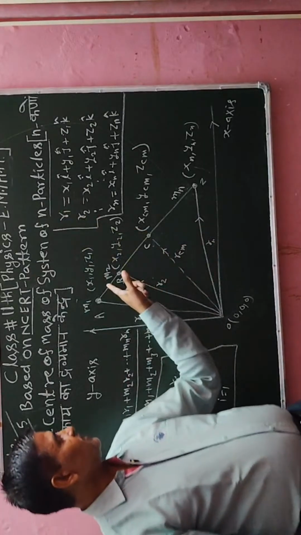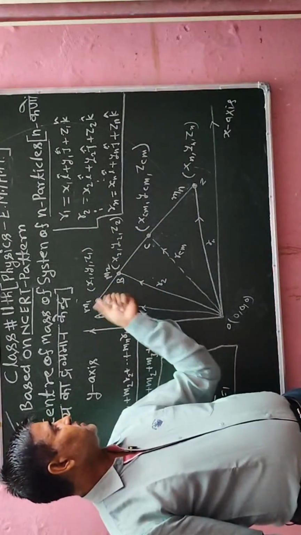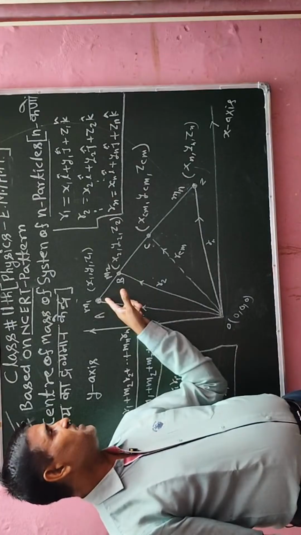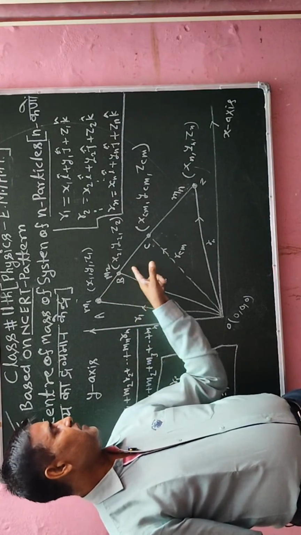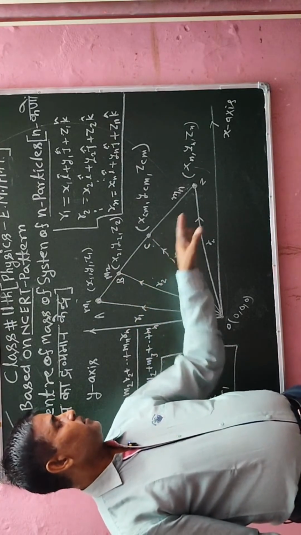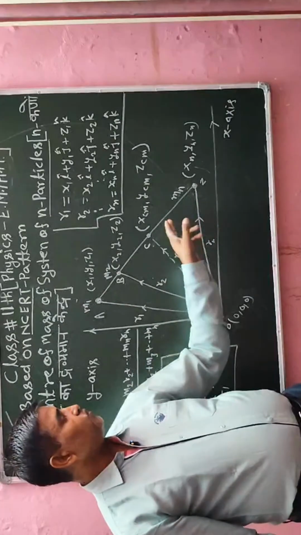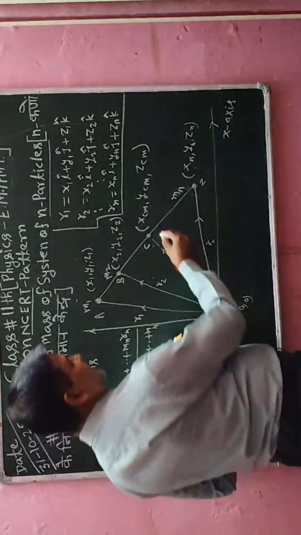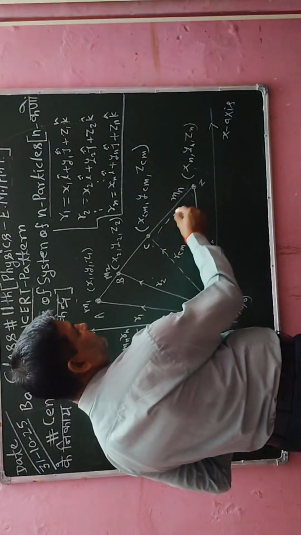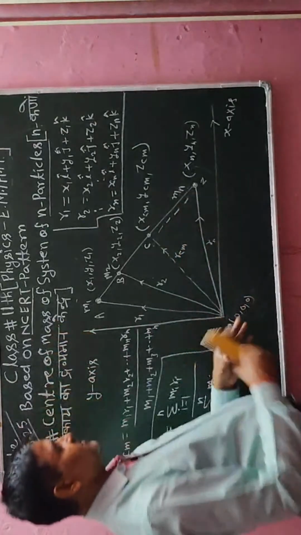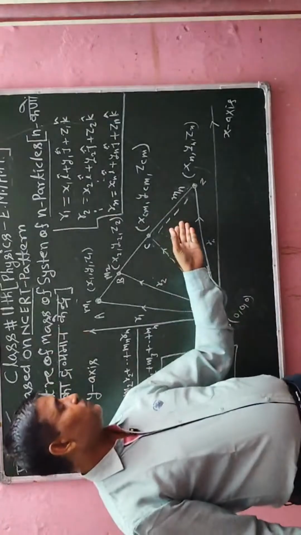I have taken n particles, one particle at point A, another at point B, up to point Z, with dotted lines in between.